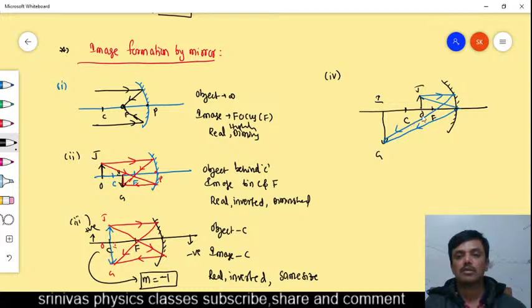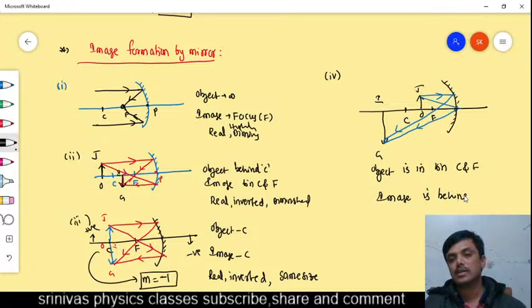Now the object is in between C and F. What is the location of the object? Object is in between C and F. Where is the image? Image is behind C. What about the size of the image? Here the size of the image is more than the size of the object, so an enlarged image will form. What is the nature of the image? Is it real or virtual? It is real. Like this we have to draw the diagram.